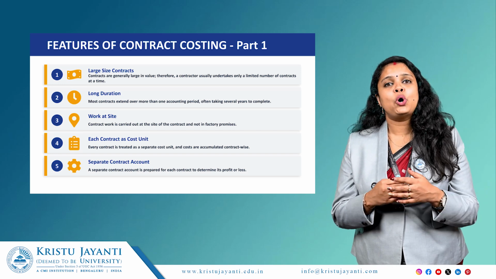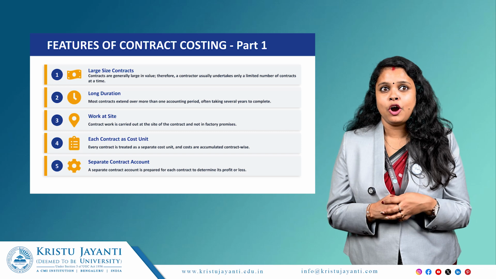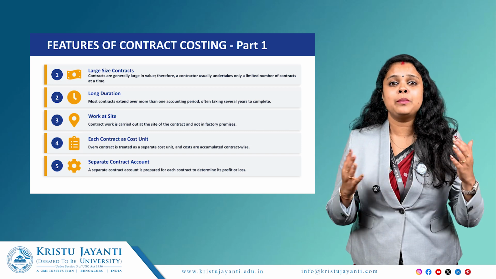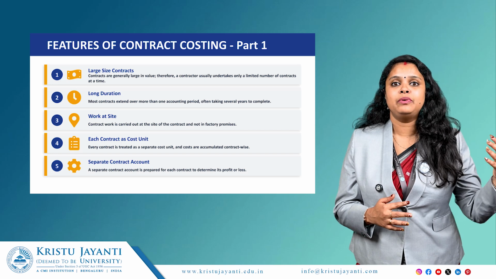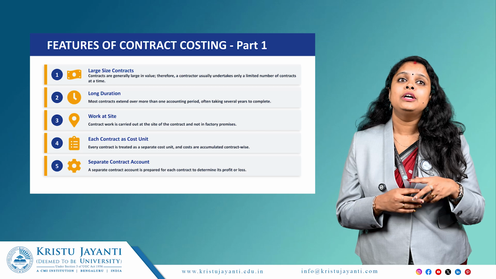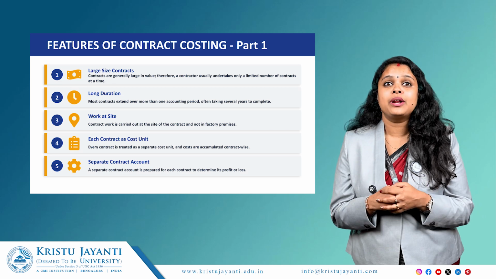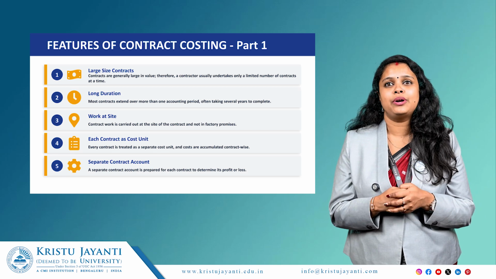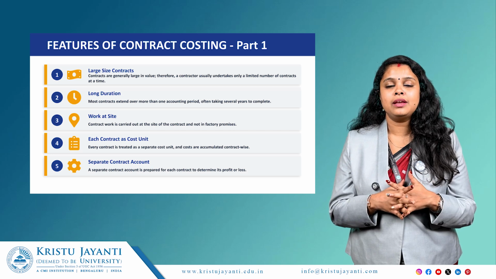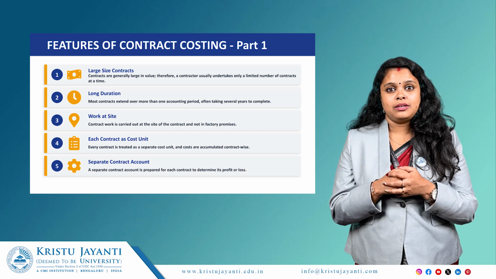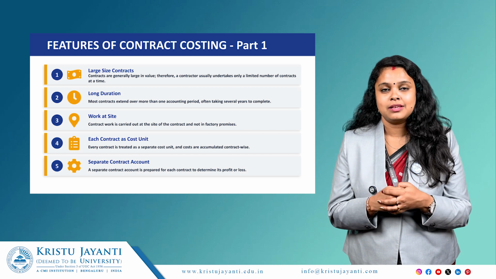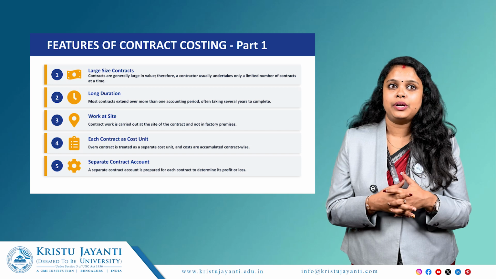Most contracts extend over more than one accounting period, often taking several years to complete. We can see that if you are constructing a metro, it will take 5 years, 7 years to complete the entire contract process. Work is carried out at the site of the contract and not in the factory premises. Most of the contract works are completed at the site of the contract. The contractors are not sitting inside the factory premises and completing their tasks. It will be completed on the site of the contract.